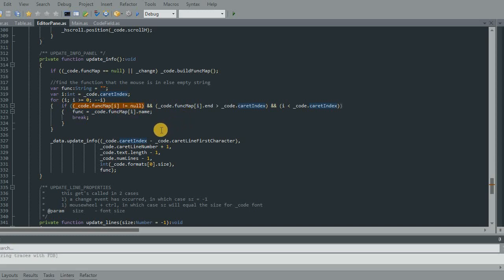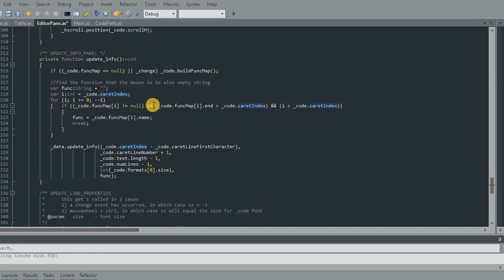And actually, now that I've said that, I mean, I haven't seen anything that indicates that I should do this, but it's making me think that if I actually do come across a func map that is not null and my position is greater, less than the end and greater than the beginning, that I should break it anyway. So this should be more like if code func map does not equal null, and then go like this.